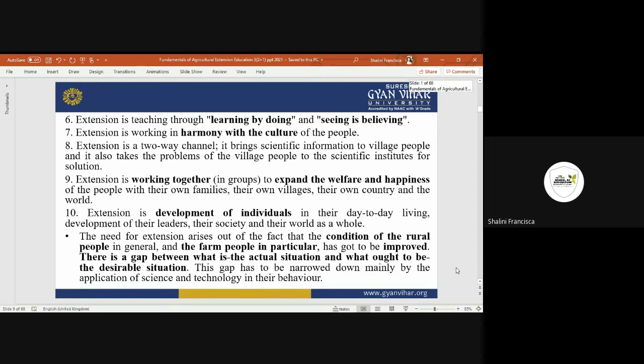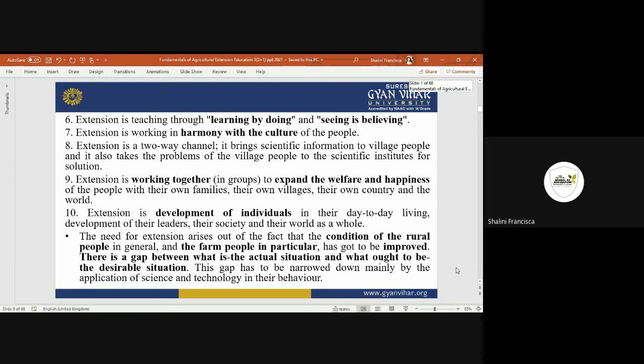Then it's not about whatever we know and we tell and we forcefully make them implement. It's a demonstrative thing, meaning they will demonstrate it, then they will adopt it. So it's both ways. Learning by doing means first they see, okay, I am doing this thing and the output is good, so they do it and see whether it's working on real grounds or not.